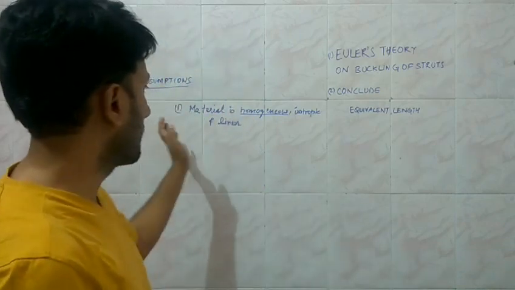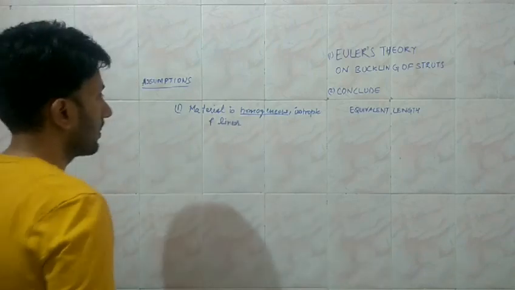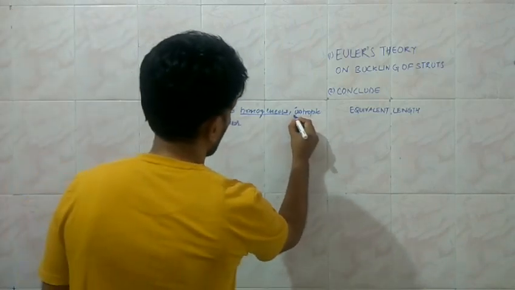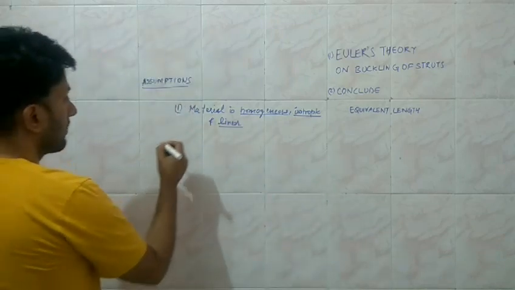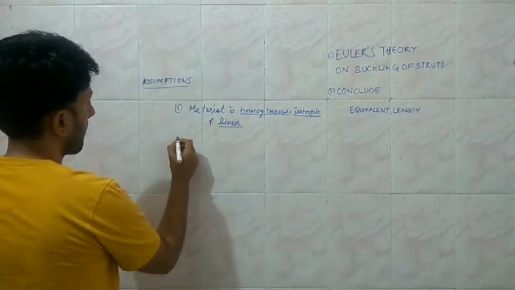So these are the meanings of these assumptions, what isotropic means, what homogeneous means, and the linearity of the material.